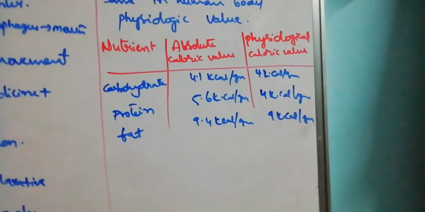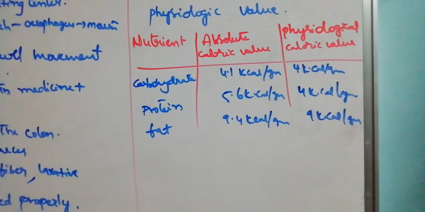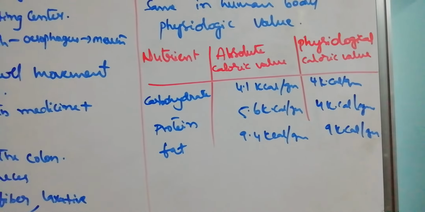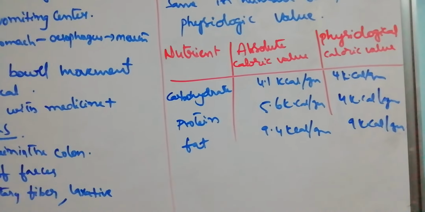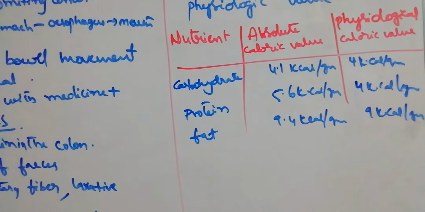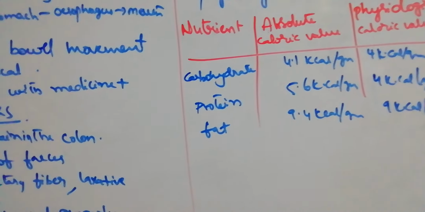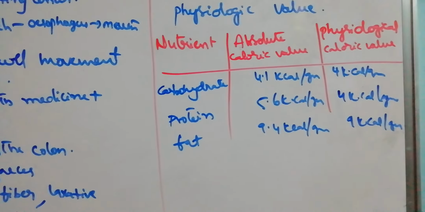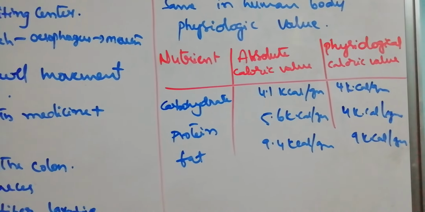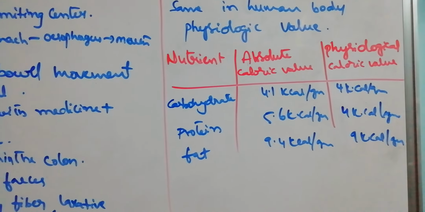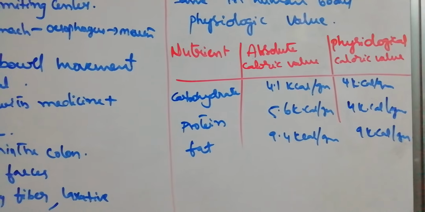And here carbohydrates and proteins have the same physiological value, whereas fats have more. That means more energy is produced from fats only. That's why fats are stored, and whenever we are starving, in a fasting condition, they release energy to the body. So more energy is released by fats.